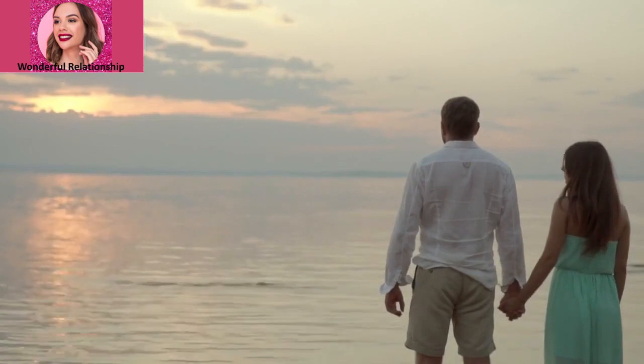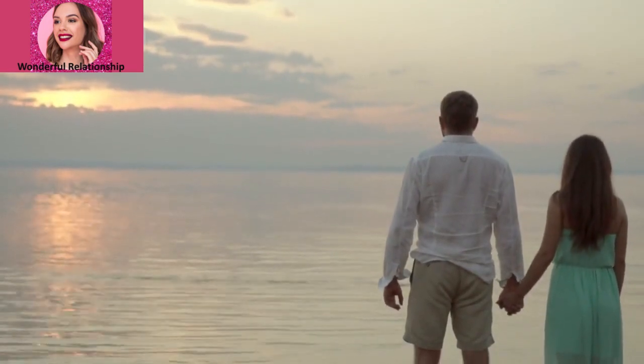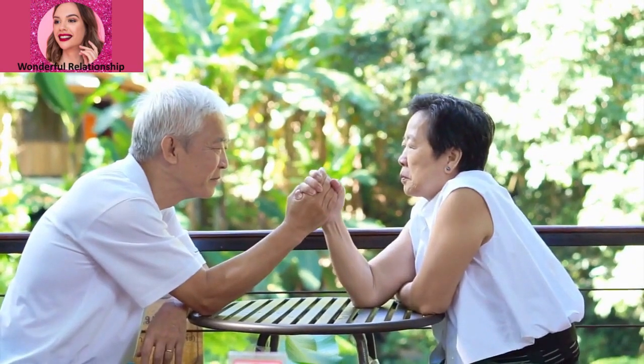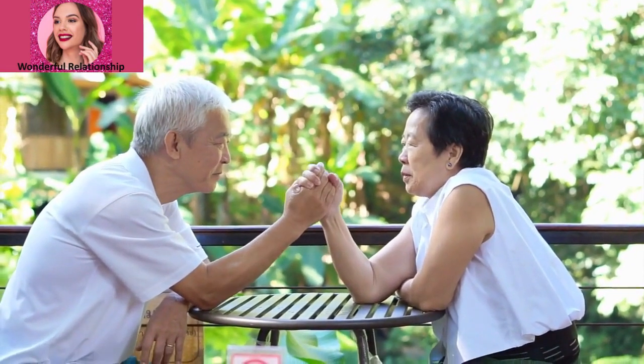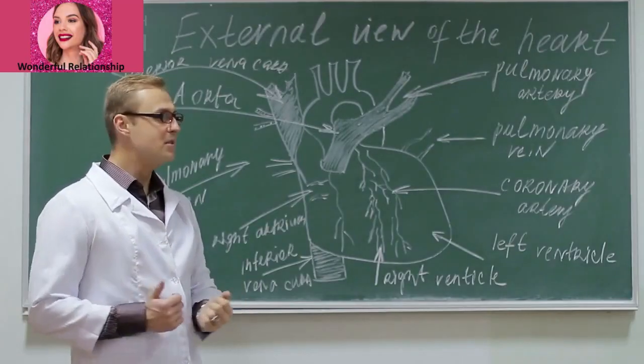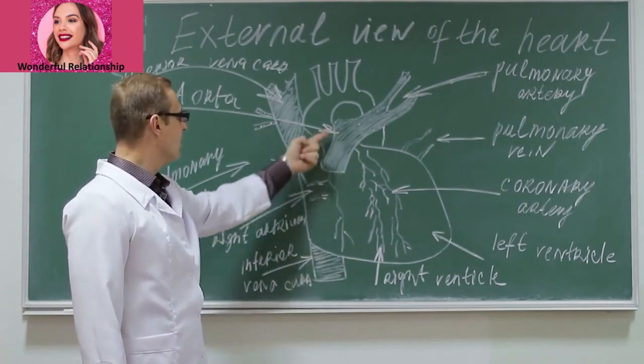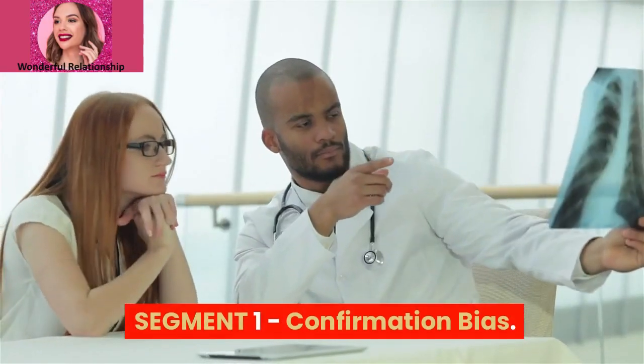Today, we're diving into the intriguing world of cognitive biases and how they can impact our love lives. In this video, we'll explore 20 shocking cognitive biases that secretly affect your love life. You might be surprised to learn how these biases shape our perceptions and decisions when it comes to matters of the heart.